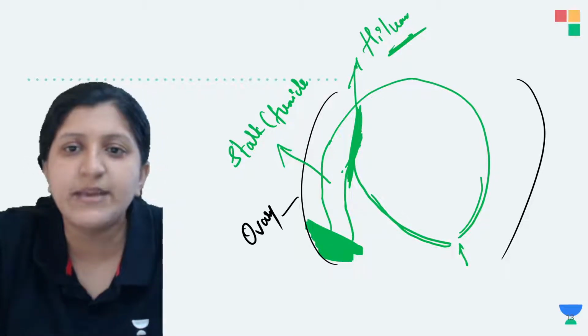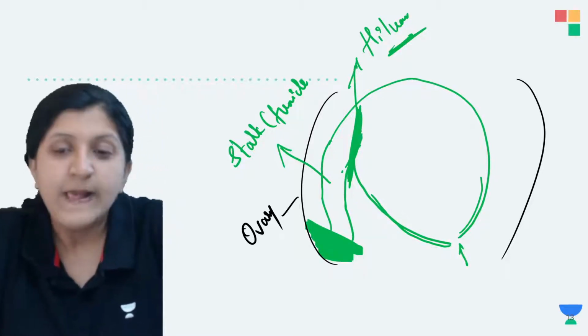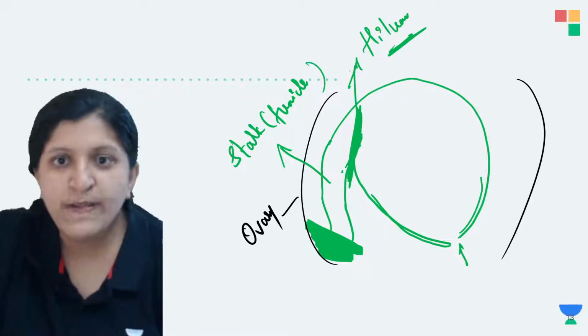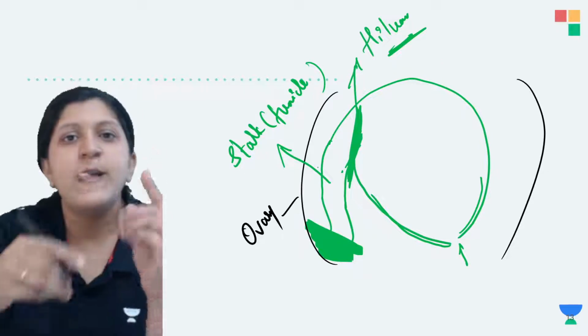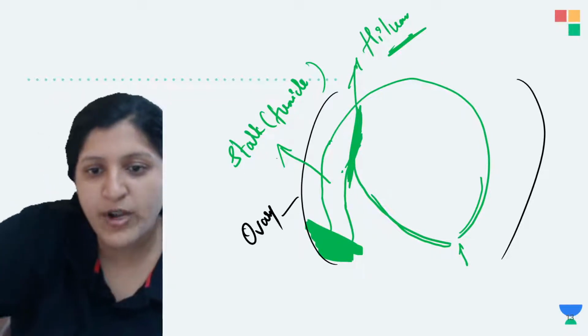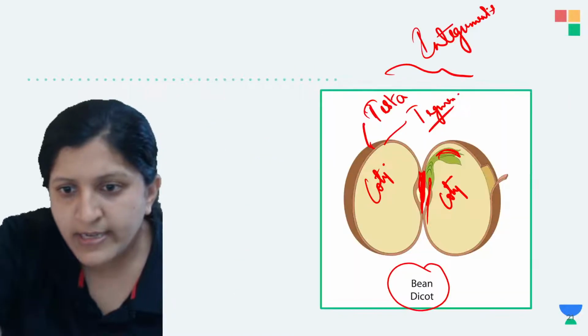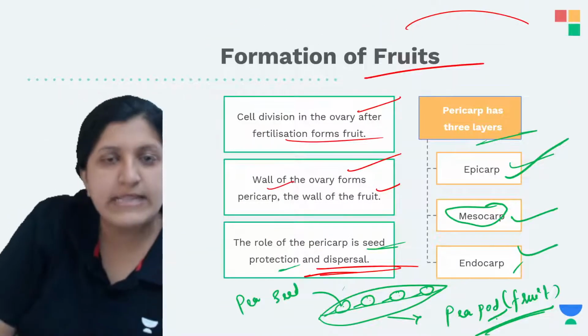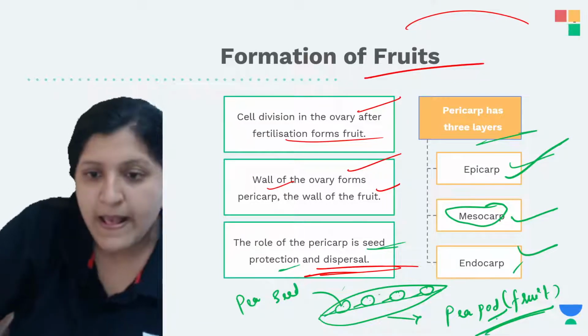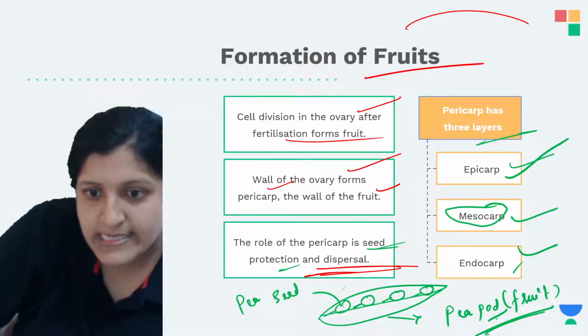So the funicle is nothing but the stalk of the seed, that is, the stalk of the ovule present in the ovary, and after fertilization occurs, you can see it in a pea pod. Let me show you this. Where did I draw that? One second. Yeah, so you can see this is a fruit now, and you can see this is a funicle.